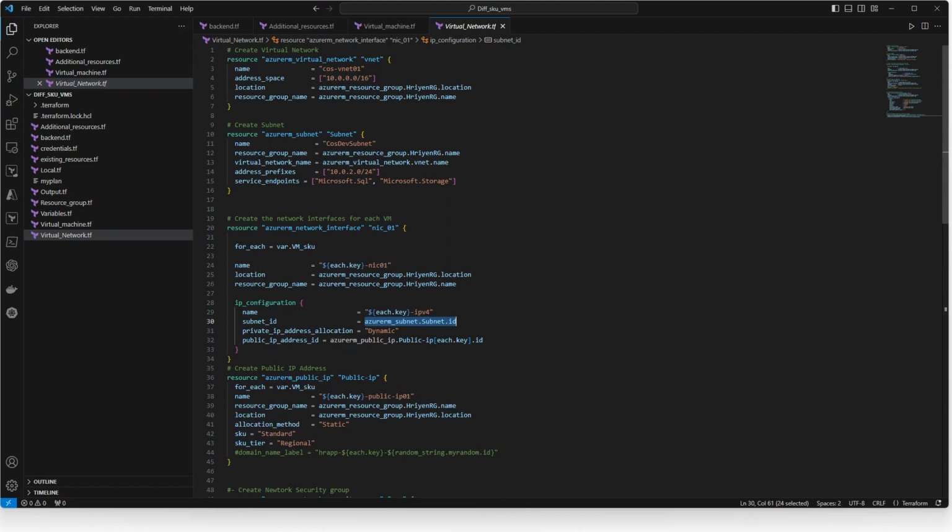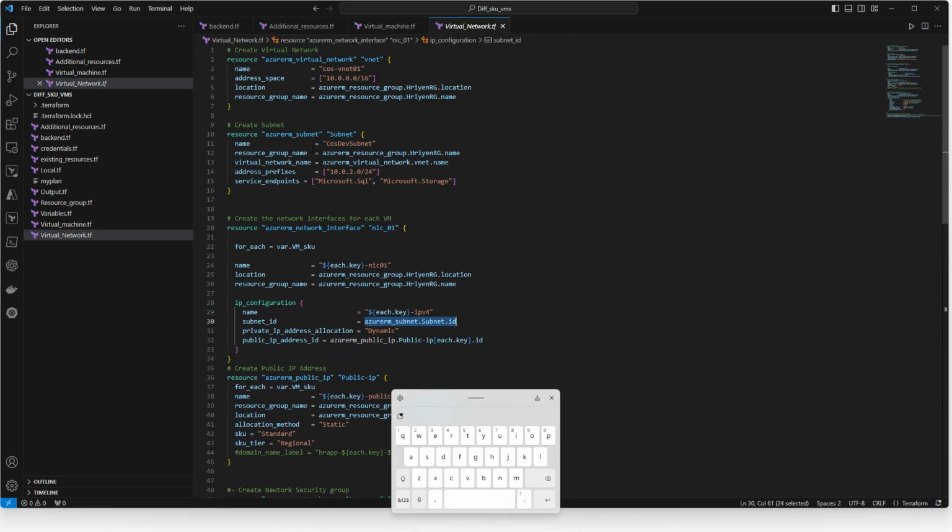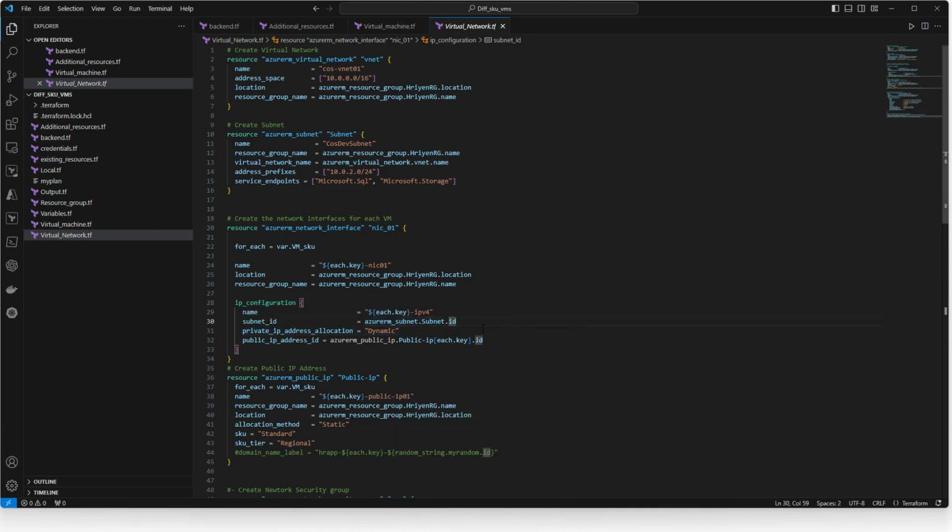If you want, you can check how I got the subnet ID. Here you see azurerm_subnet, and this is a local name. And here, because this is a subnet ID, it is dot ID. Each resource has its own ID, right? So I'm referencing with the ID name itself. All right, now this is good.